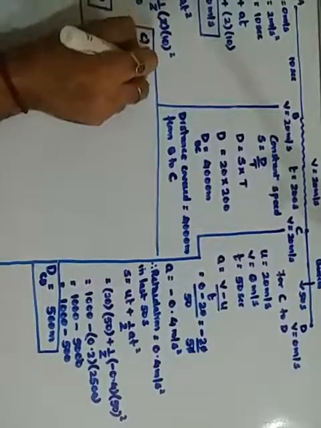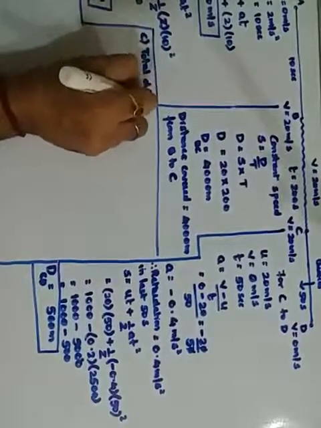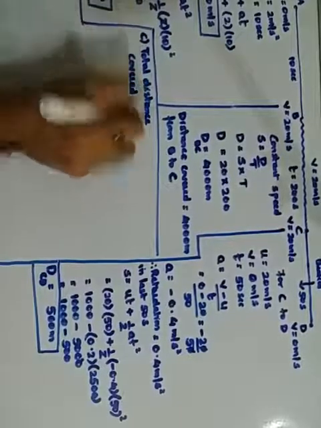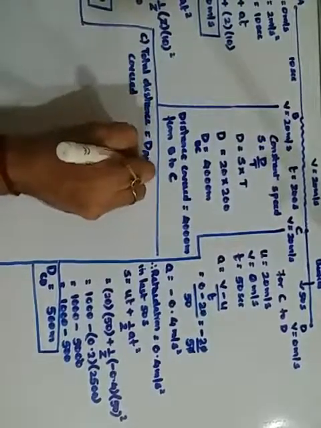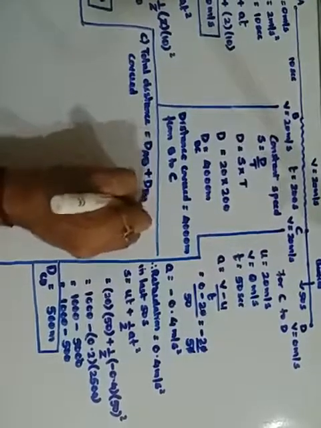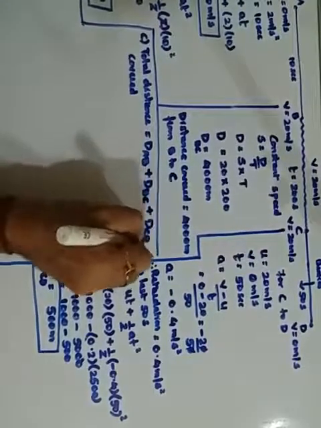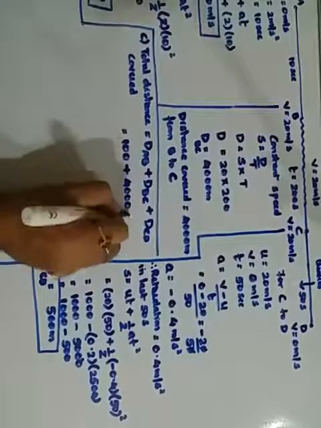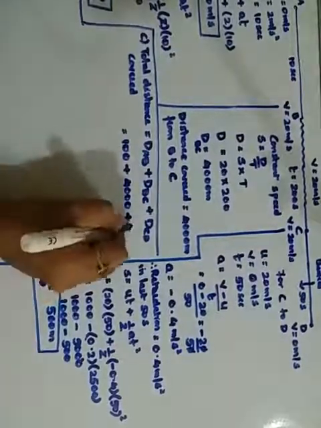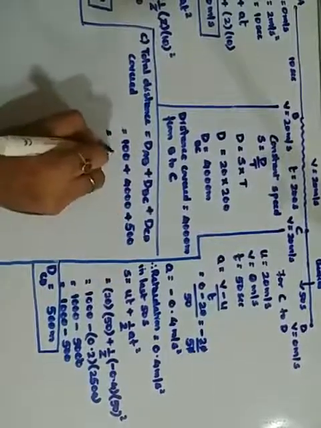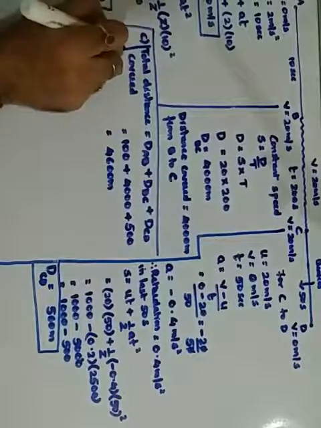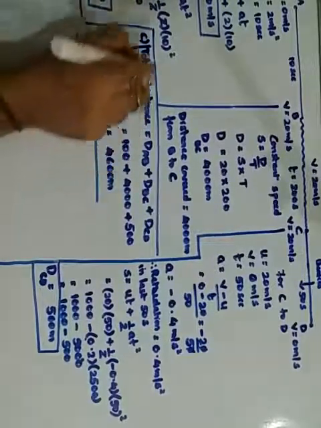The total distance covered will be distance from A to B plus the distance from B to C plus distance from C to D. What was the distance from A to B? It was 100, plus distance from B to C is 4000, plus distance from C to D is 500. Totally it gives me 4600 meters. So this is your answer for the C part.